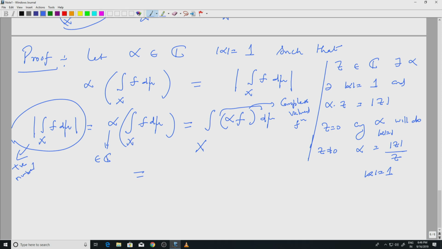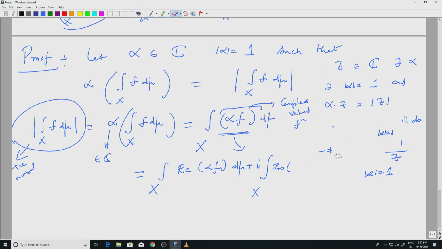Which means the imaginary part of this would be 0, right. So this I can write as, let me write one more step so that this is clear. This is the real part of integral over x of alpha times f d mu plus i times the integral over x of the imaginary part of alpha times f d mu.